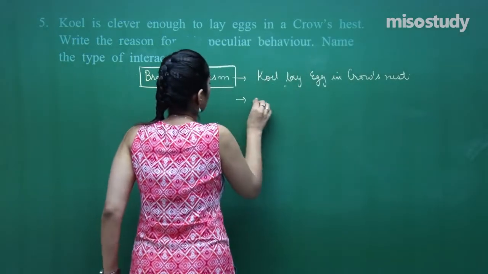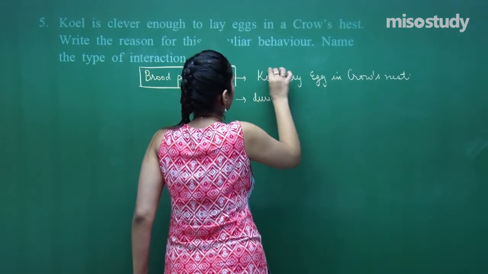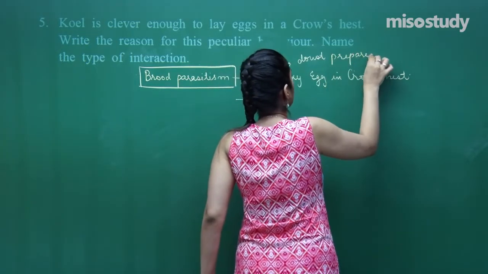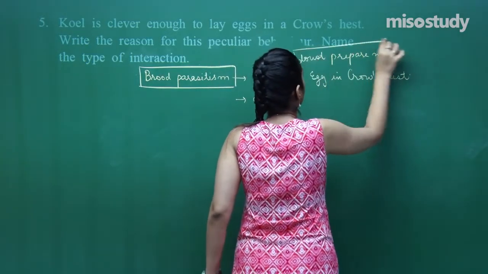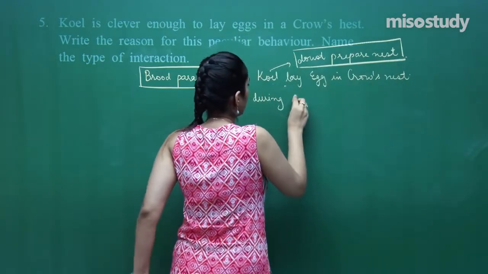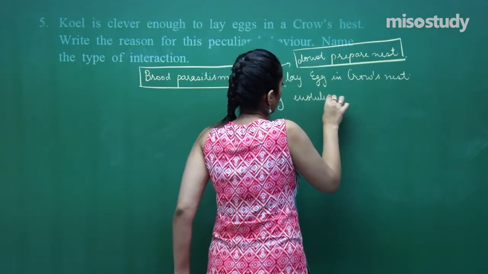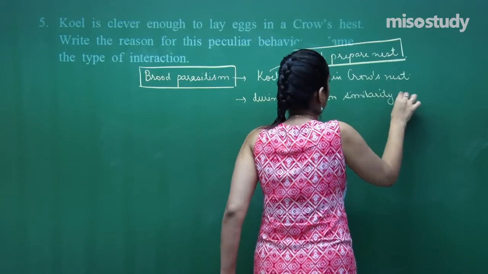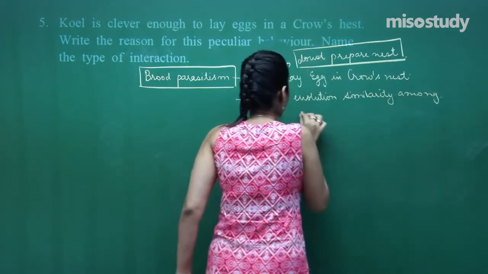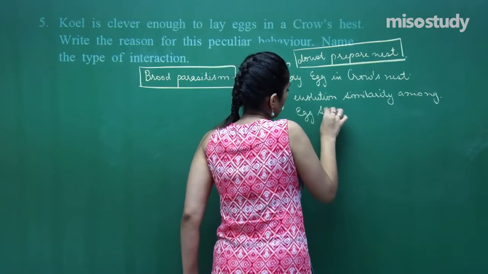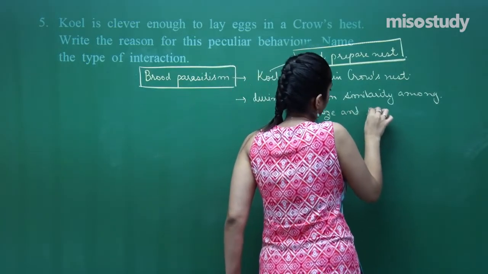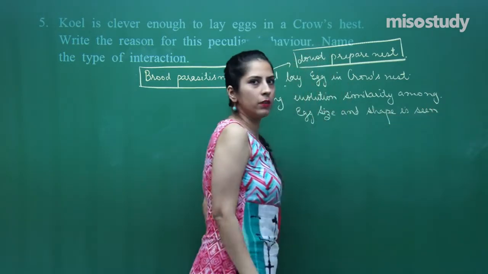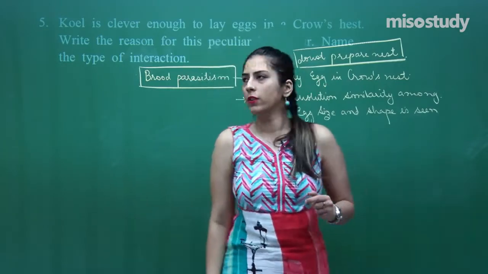So, first of all, the reason is that they do not prepare a nest, right? During evolution, similarity in egg size and shape is seen, right? So, this was question number 5.